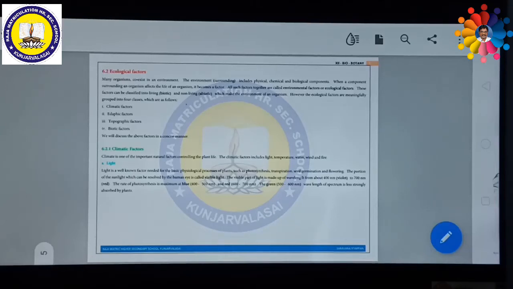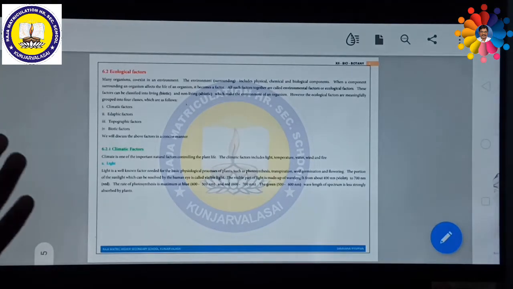Dear children, now we are going to see about ecological factors. What is meant by ecological factors? The factors which are affecting the organisms living in a particular environment are called ecological factors. Suppose many organisms coexist in an environment.